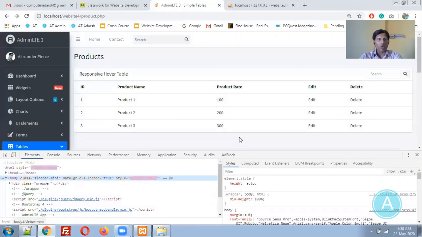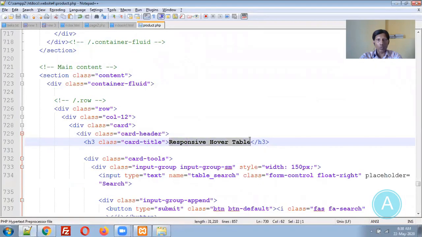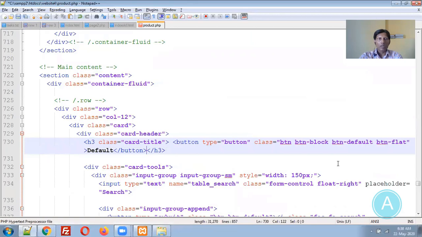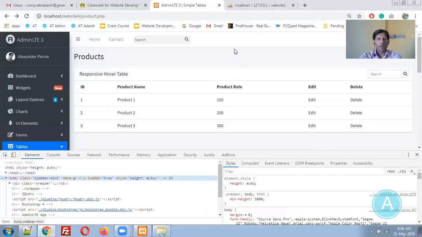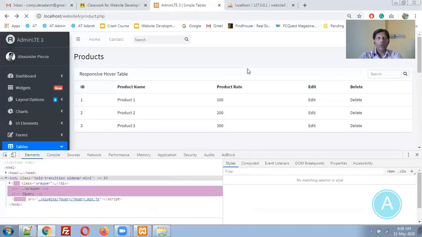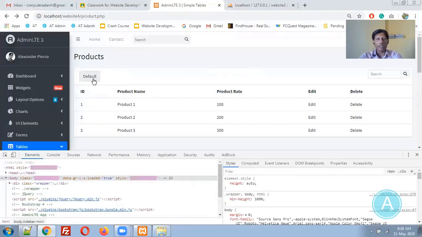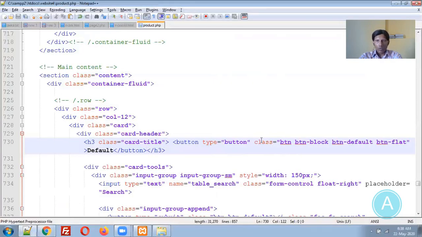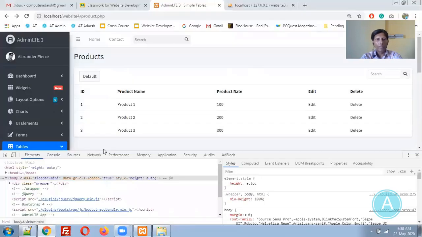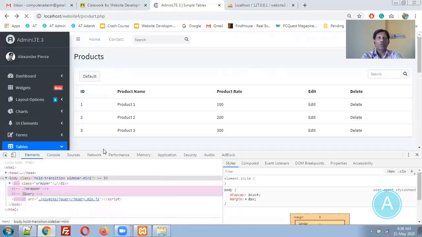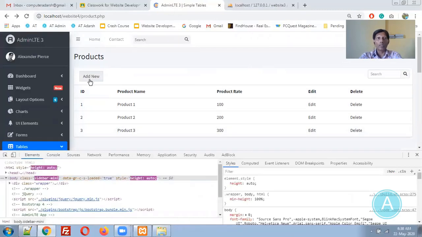Yes, responsive hover table, where we can add it, no issue. Let me remove this one. This is the paste. Let us check it out. So you can see the button is there. Add new means add a new record. So now add new is there.